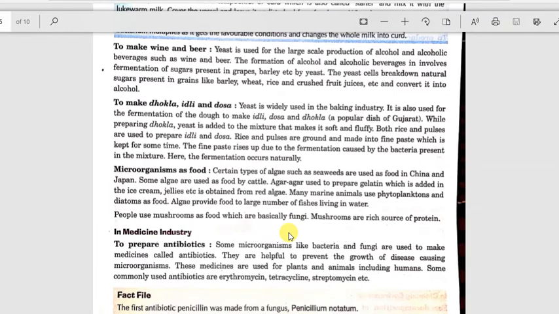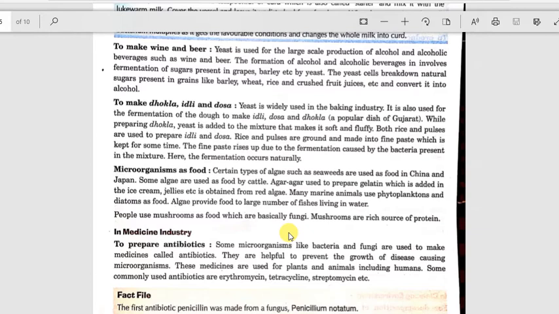How is alcohol formed? The formation of alcohol and alcoholic beverages involves fermentation of sugar present in grapes, barley, etc. by yeast. The yeast cells break down natural sugar present in grain like barley, wheat, rice, and crushed fruit juices, etc., and convert it into alcohol. So for making wine and beer, what is used? Grapes and barley are used.